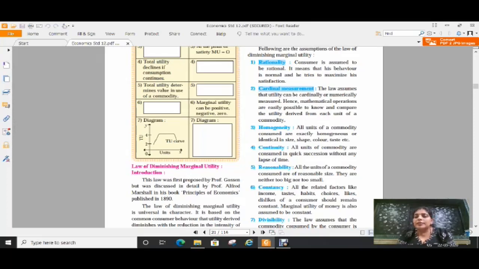Then the fifth one is reasonability. All the units of commodity consumed are of a reasonable size. Reasonable, that means not too big, not too small. That is, the commodity should be a reasonable one.